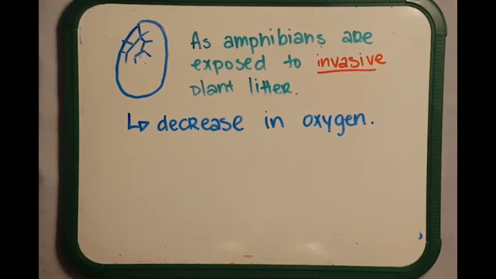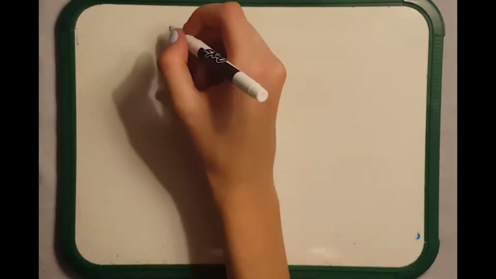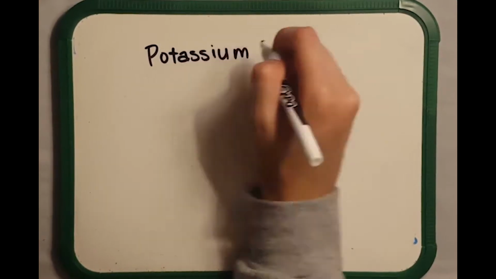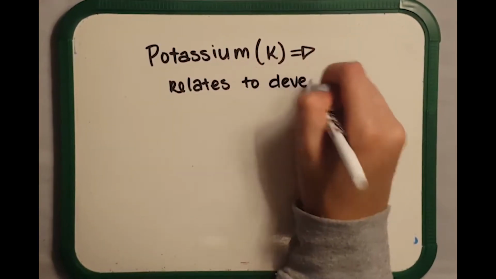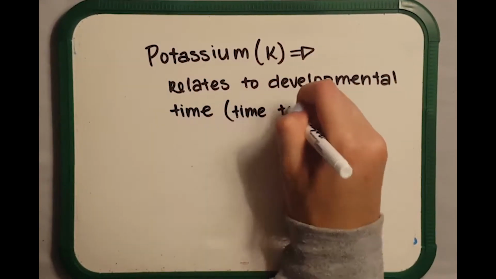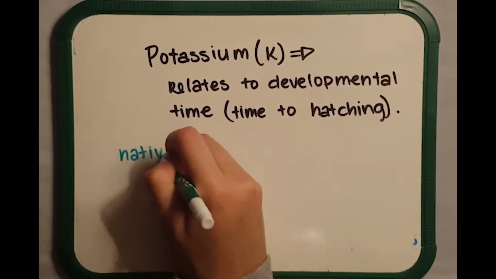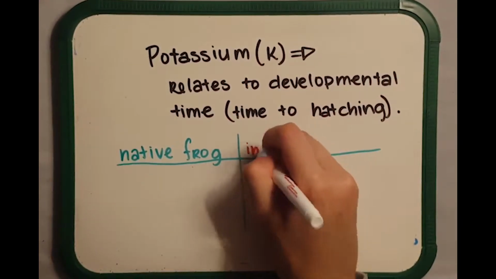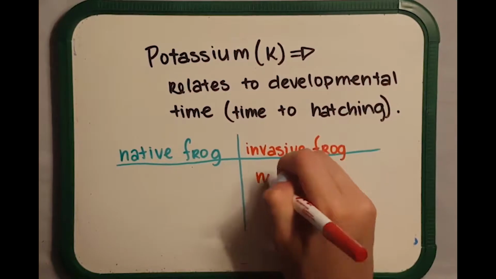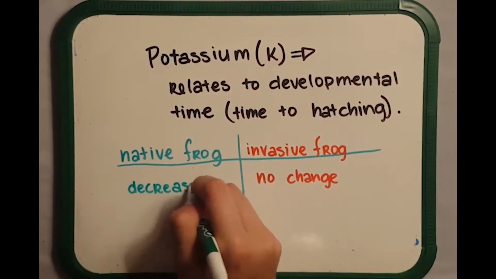Another thing that Dr. Jessica Hua and her team noticed was that with the increase of potassium, the native species of leopard frog had a much shorter time to hatching as the environment transitioned, whereas the invasive species of African clawed frog had no change in the developmental time as the environment shifted to the invasive plant litter.